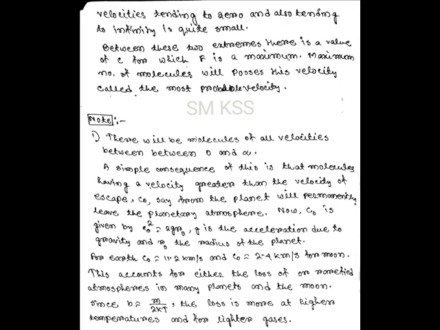This means that the number of molecules having velocities tending to 0 and also the number of molecules having velocities tending to infinity is quite small, almost equal to 0.